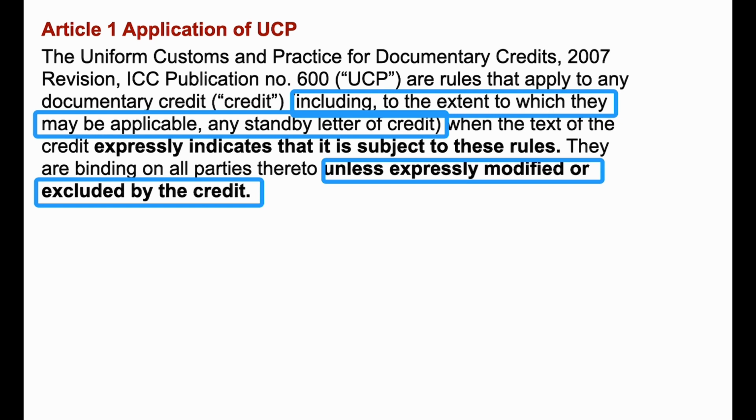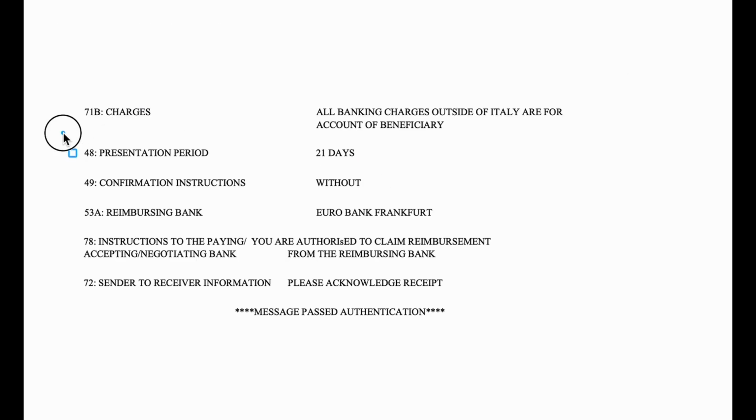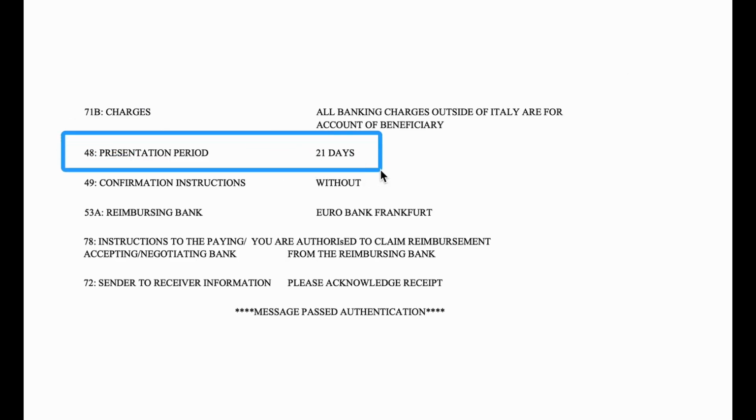UCP is just a rule, right? For example, here in presentation period field, it is mentioned as 21 days, and as per article 14C of UCP600, 21 days are available to the beneficiary to make the presentation by default. But if the credit curtails the same to 12 days, then the beneficiary must submit the documents within those 12 days because credit modified article 14C.